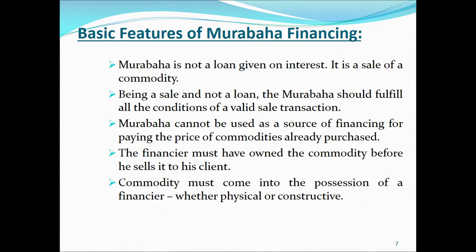So in constructive possession, although the asset is not physically with the owner, the risk and ownership of the asset are with the owner. Whoever has that risk and ownership, that asset will be considered in constructive possession of that party.